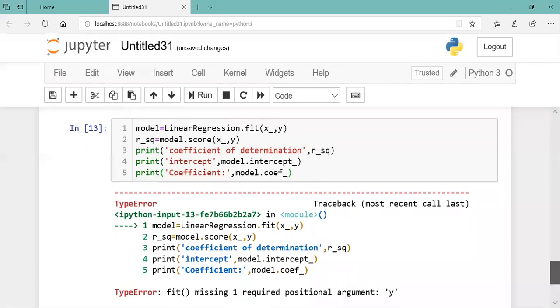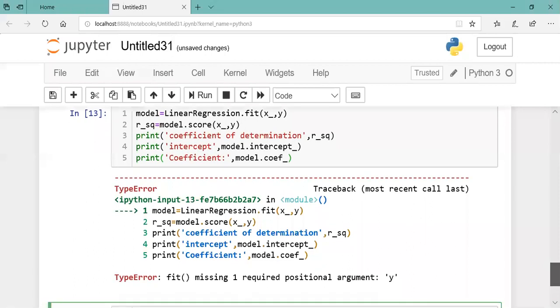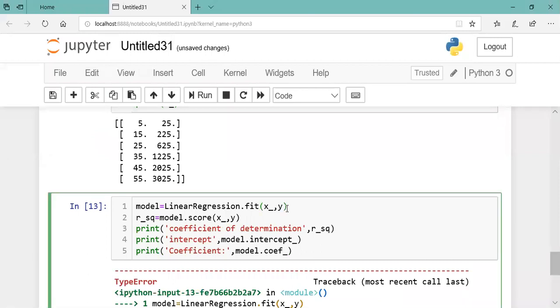Missing one requirement. Linear regression dot.